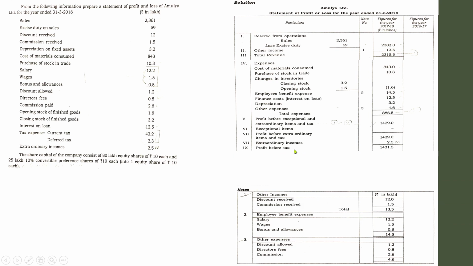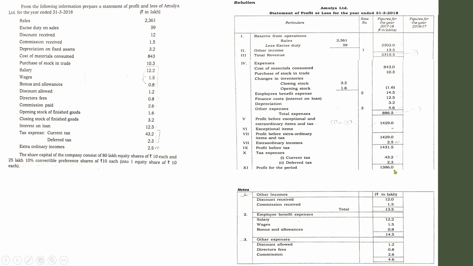So this is the profit before tax. Now we have to adjust tax. Now go for the question whether there is any information regarding tax. See, tax expenses, current tax and deferred tax. Show both the taxes, current tax and deferred tax, directly given in the question, 43.2 and 2.3. Deduct the taxes from the income, you will get profit for the period. So this profit, we have to distribute to the owners of the concern.